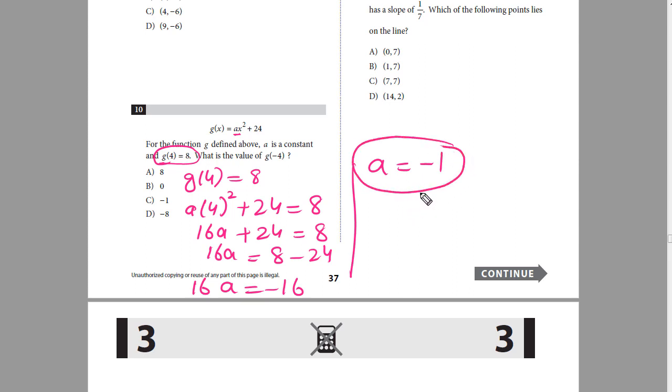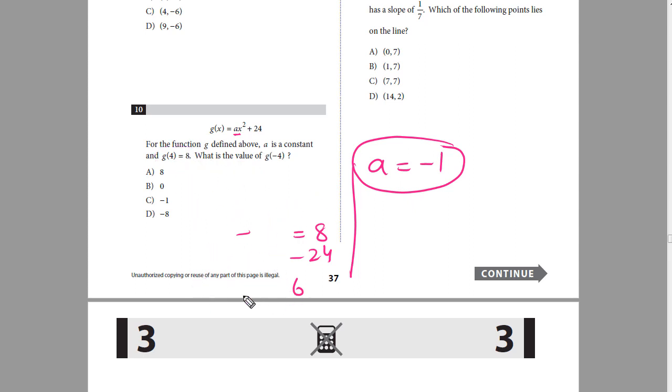So the value of a is negative 1. Now I'll find the value of g of negative 4. So in order to find g of negative 4, a is negative 1, and in place of x I'll insert negative 4 squared plus 24.